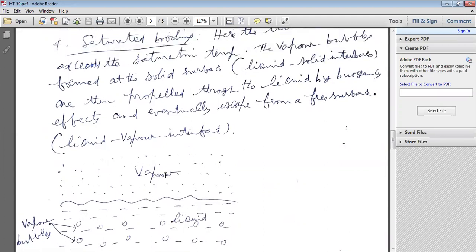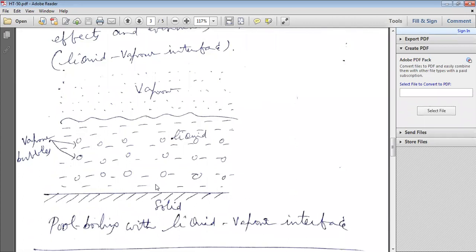So in saturation boiling, from the solid to the liquid surface, bubbles or vapors are formed.